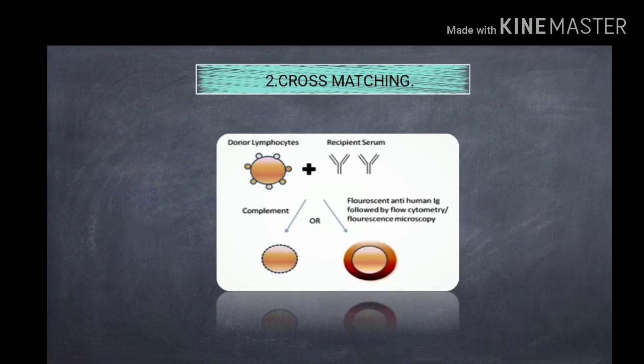Cross matching. Cross matching is done before transplantation to check that there are no preformed antibodies in the recipient serum for donor HLA. In this method, serum from the potential recipient is mixed with lymphocytes of a donor in the presence of complement for evaluating lysis, or stained with a fluorescent anti-human immunoglobulin and assessed by flow cytometry or fluorescent microscopy. The positive fluorescence or dead cells indicate the presence of anti-donor antibodies, which may lead to the hyperacute rejection of the graft.